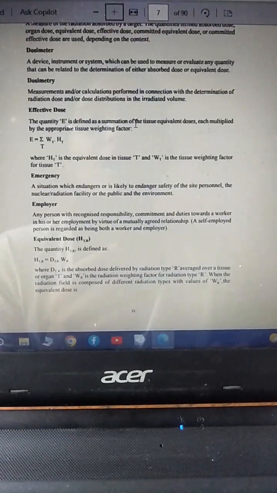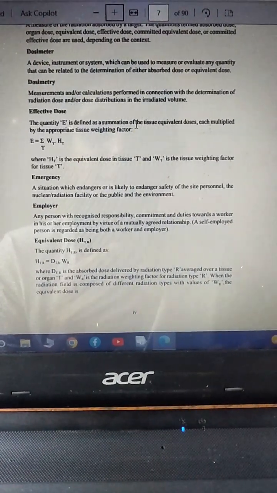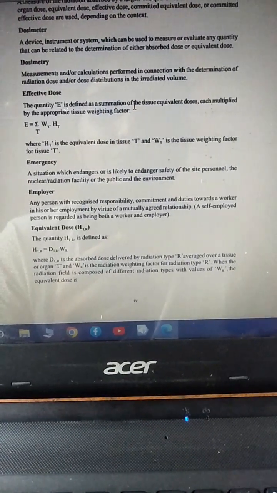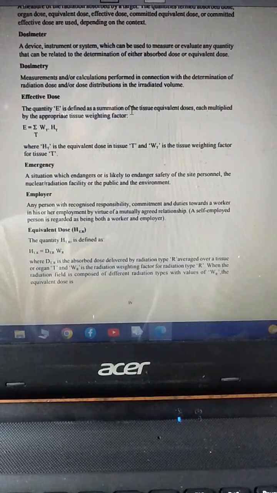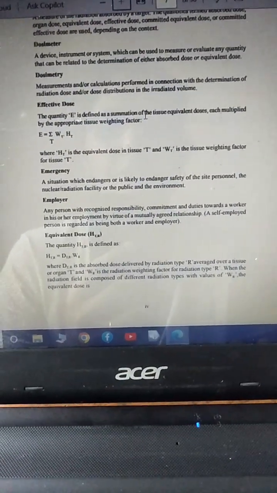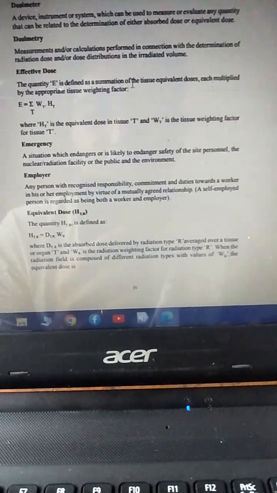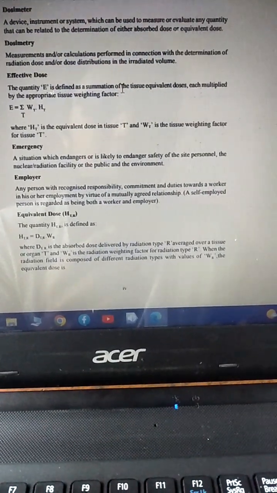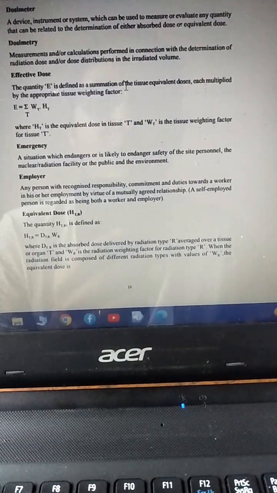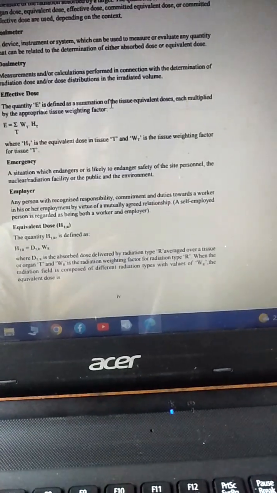Effective dose is the sum of the products of the tissue weighting factor and the equivalent dose in tissue T. And who is the employer? Any person with a recognized responsibility, commitment and duties towards a worker in his or her employment, by virtue of a mutually agreed relationship. That is the employer.